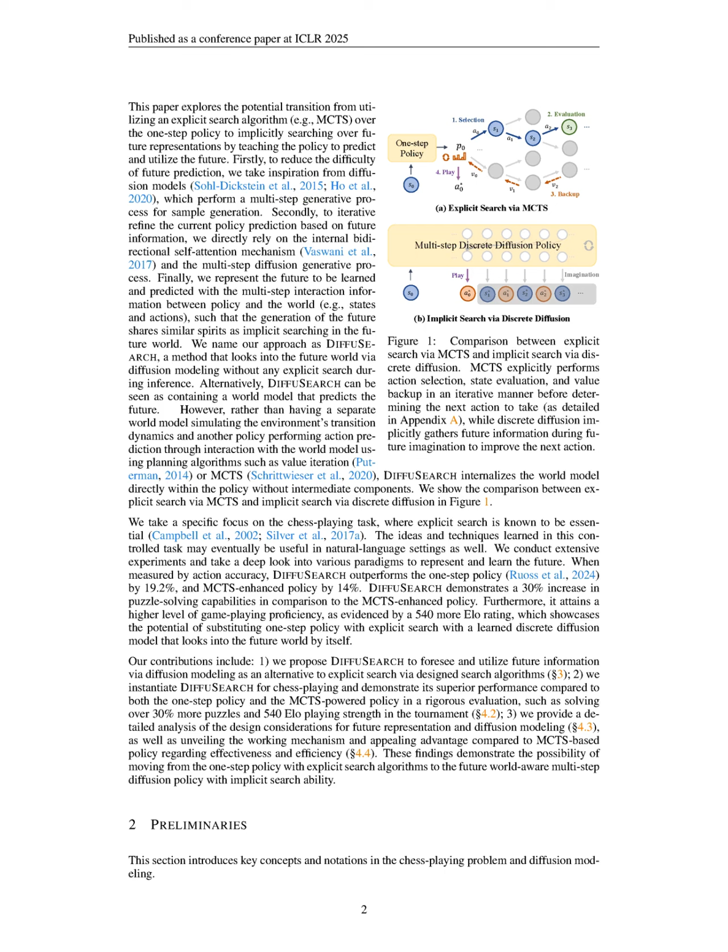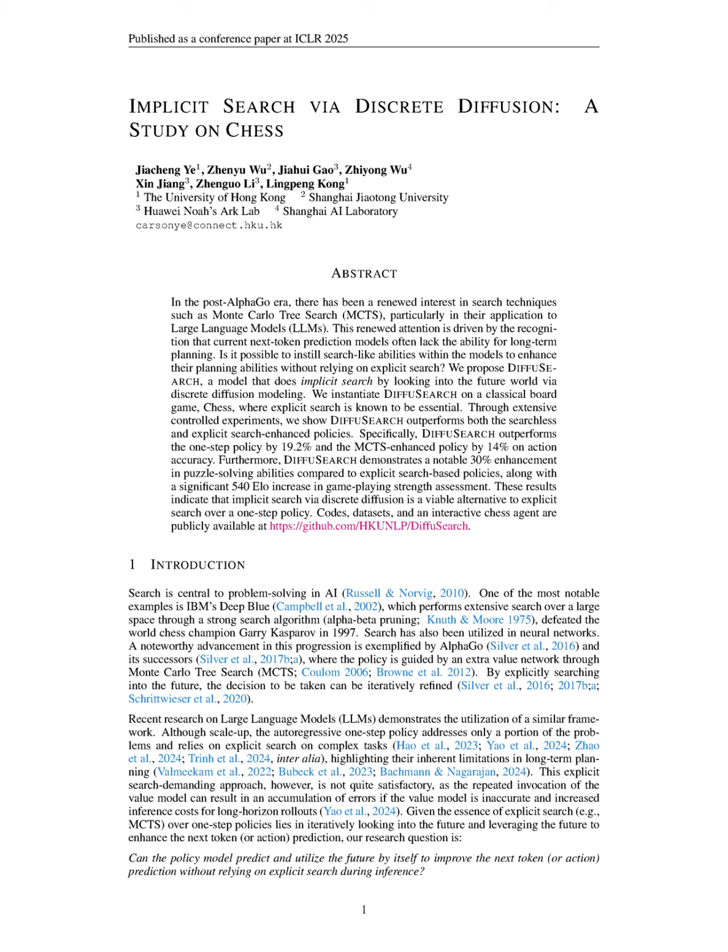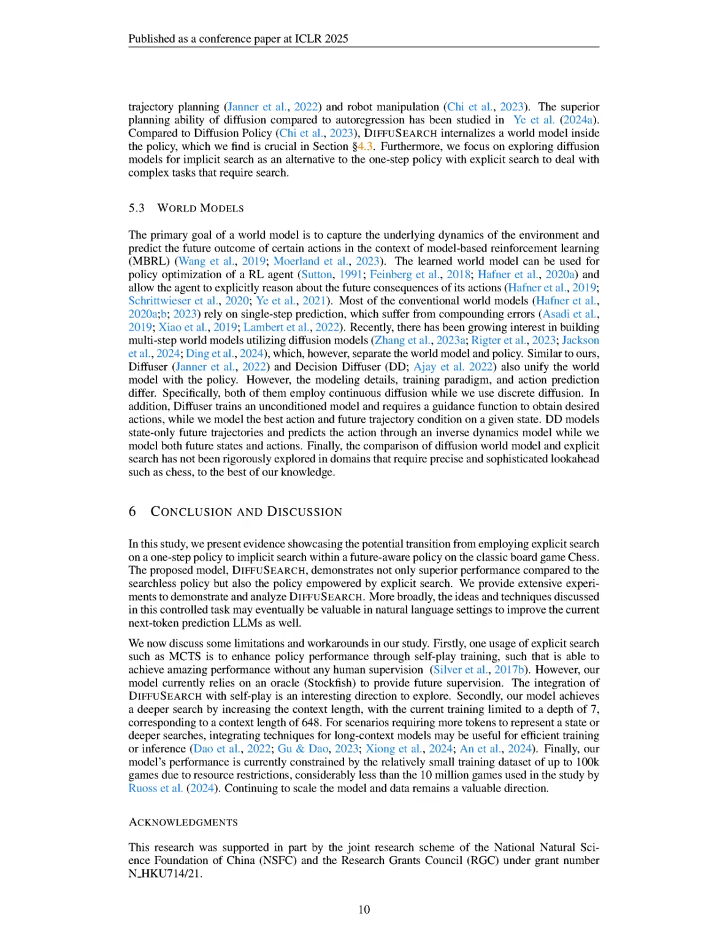Secondly, the algorithm employs a bidirectional self-attention mechanism that allows the model to consider both past and future information simultaneously, facilitating the iterative refinement of action predictions based on future states and actions. During training, the model is supervised using a dataset constructed from optimal moves suggested by Stockfish, enabling it to learn the dynamics of the game effectively. Finally, during inference, DIFFUSEARCH predicts actions by sampling from the trained model, optimizing the action selection process without the need for extensive search, thus achieving improved performance in tasks like chess.